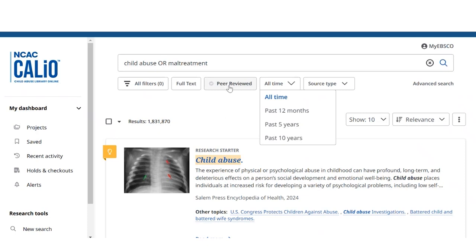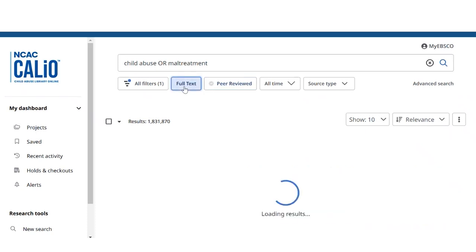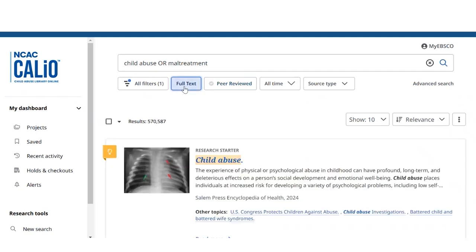You can also check this as peer-reviewed. Peer-reviewed is the gold standard in scientific research. You can also click the full text button, which will allow anything that we have that you have access to in a full text capacity. And as you can see, we now dropped from 1 million down to 570.